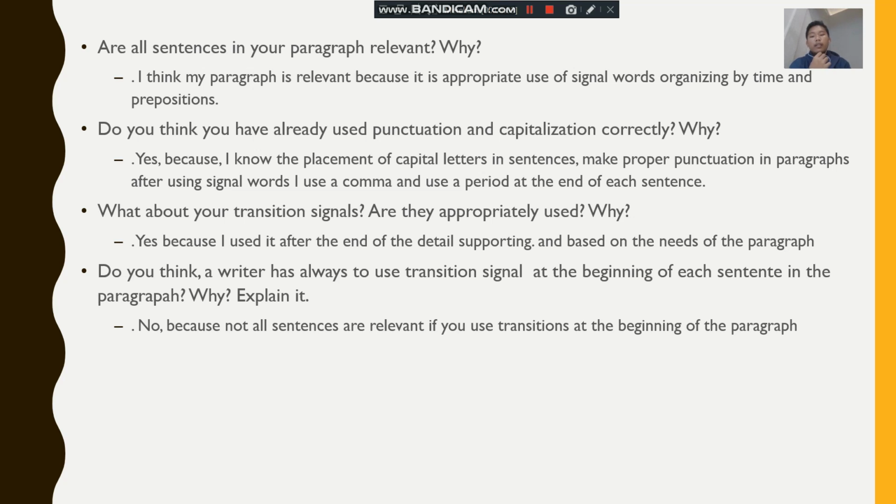What about my transition signal? Are they appropriately used, and why? Yes, because I use it after the end of the detailed supporting and based on the needs of the paragraph. So do you think the writer of my paragraph has always used transition signal at the beginning of each sentence in the paragraph? Why, and explain it. I think no, because not all sentences are relevant if you use transition at the beginning of the paragraph.